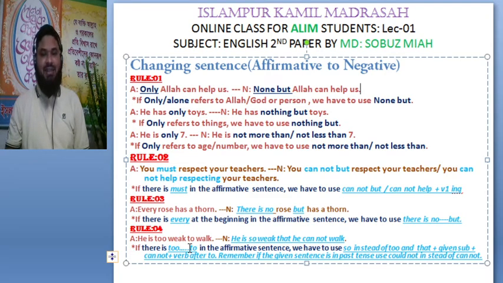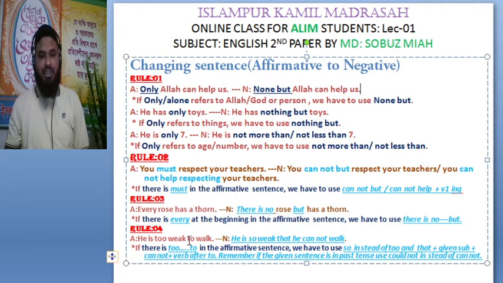To make this type of sentence negative, we have to use so instead of too, and that at the place of to, and then the given subject, then cannot, after that the verb after to.